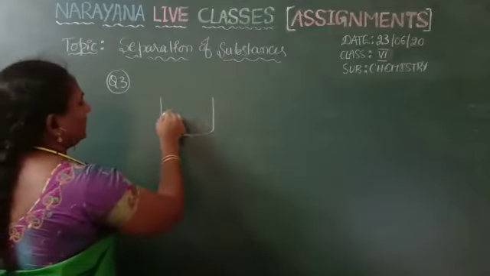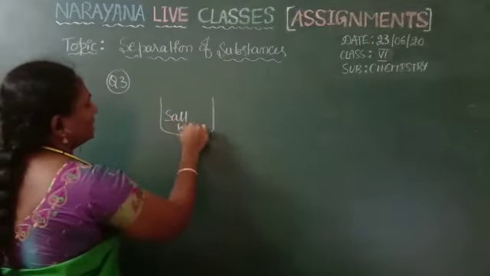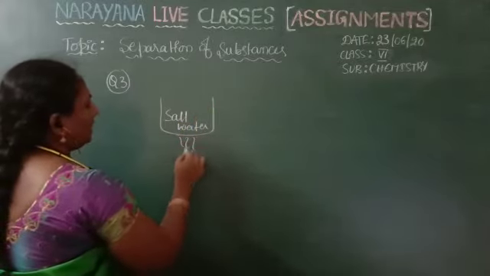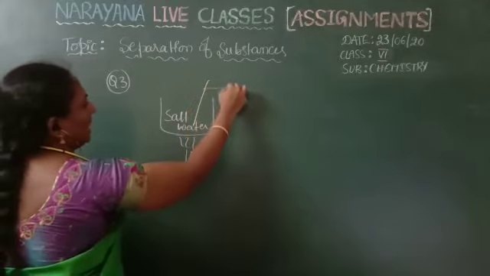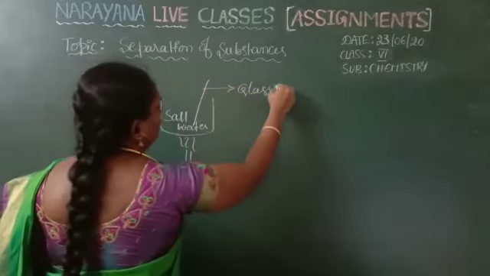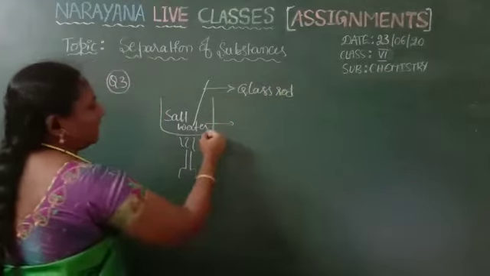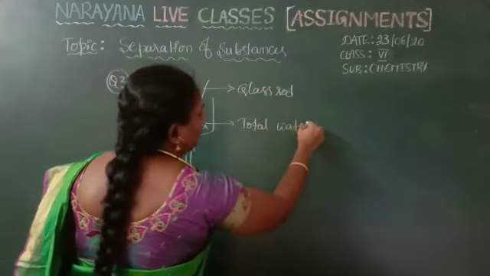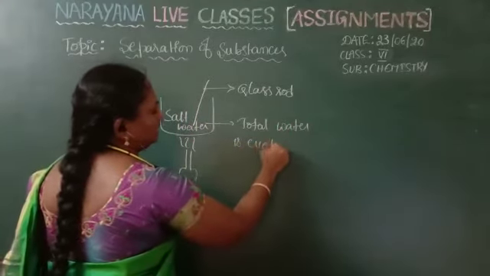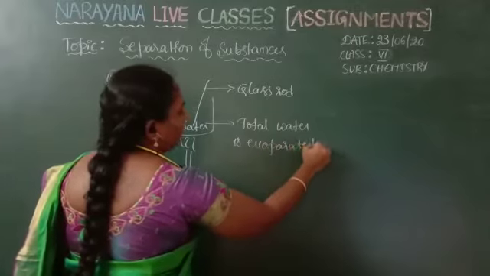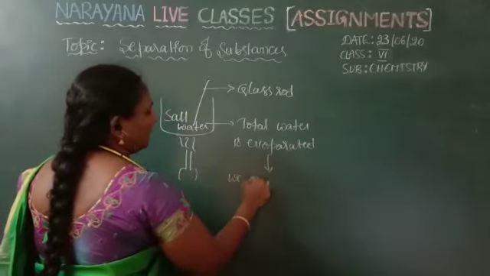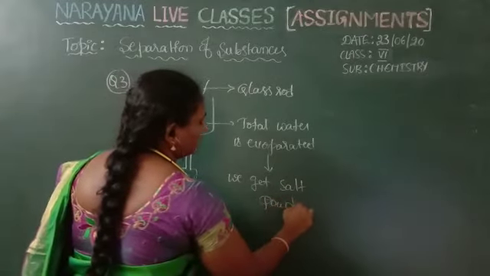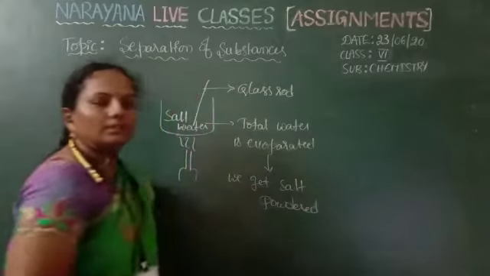If you heat salt water continuously with the help of a Bunsen burner, with thorough stirring with a glass rod, until the total amount of water is evaporated, finally we get the salt in the form of powdered salt.